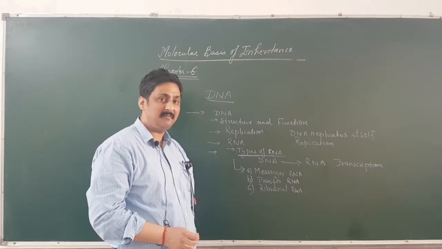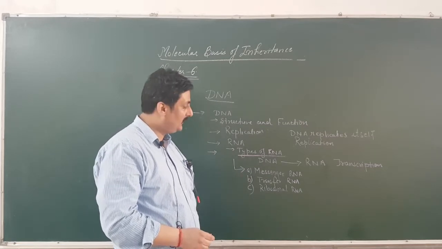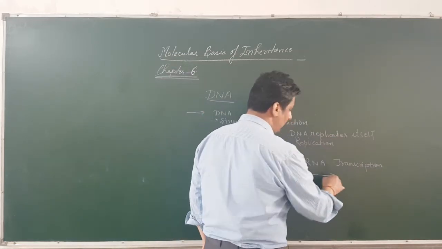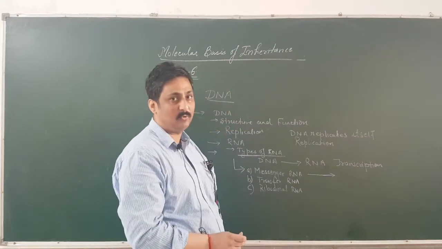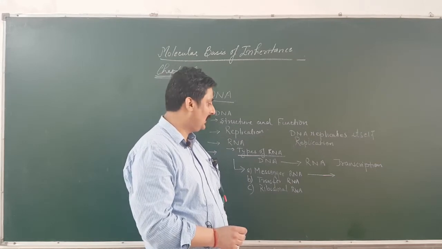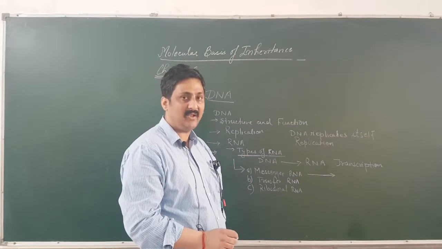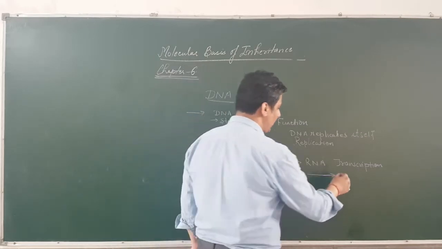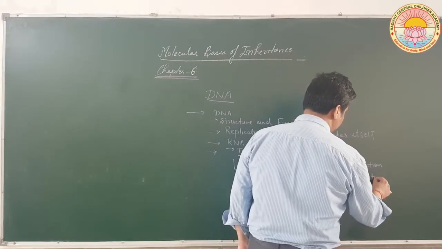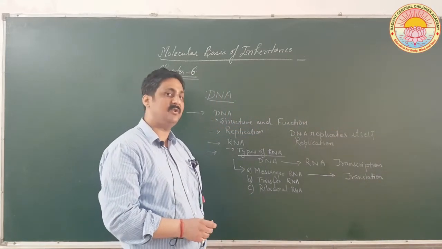That is, the DNA first forms RNA, and from RNA protein are formed. This messenger RNA actually directly codes for the formation of protein. It contains codes. Directly it is related with the protein formation. The process in which the RNA forms a protein is called translation.